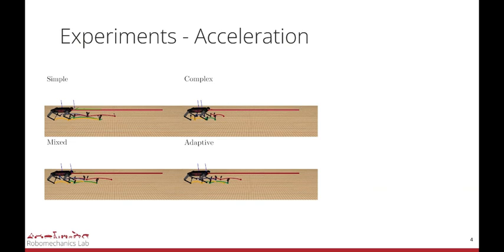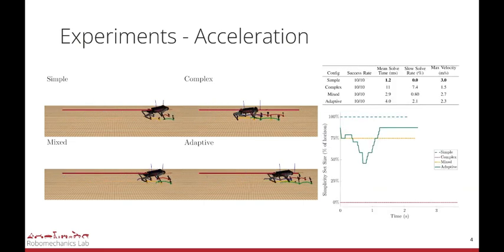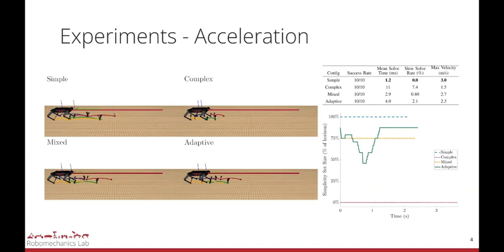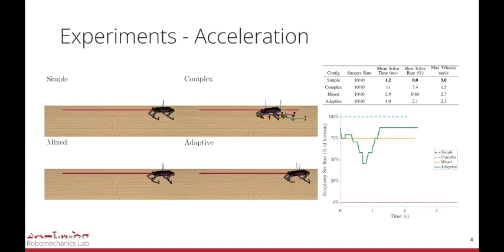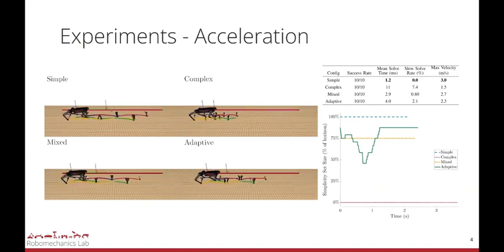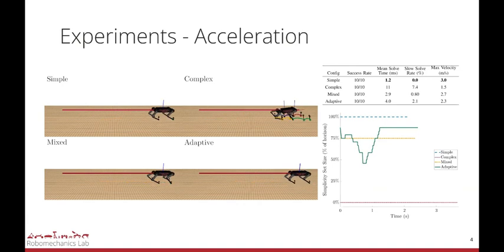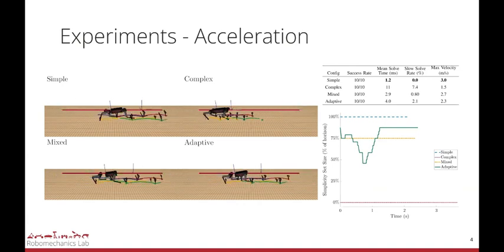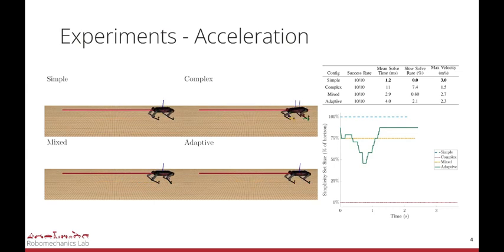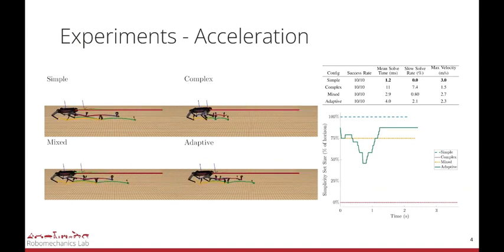In the first experiment, the robot is suddenly provided with a task to accelerate and decelerate as quickly as possible over a short distance. This task rewards reactive systems with low solve times, which can quickly respond to the aggressive input. The simple configuration thus performs the best, with a 2-fold increase in top speed over complex. Though not as fast as simple, the adaptive approach still shows a 60% improvement over complex due to its ability to simplify the problem when admissible.